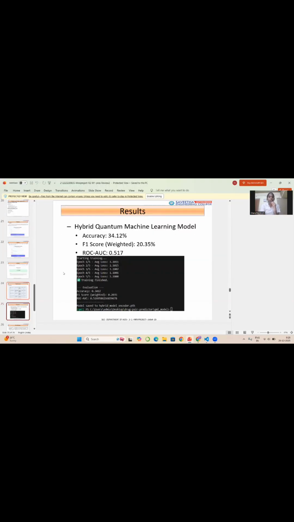So this is our accuracy result. We are getting 34.12 percent accuracy. Though it is very low, when implemented on quantum hardware, it will give better results. As of now, the hardware is still developing, so we are getting this much accuracy, but when the hardware develops, the result will be higher and more accurate. So this is how our epochs run and the accuracy is shown.